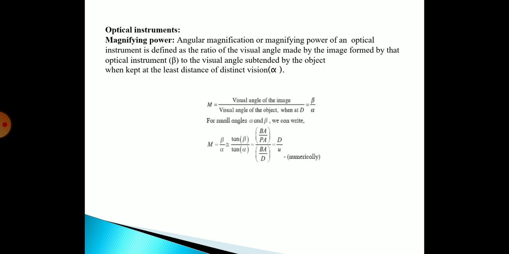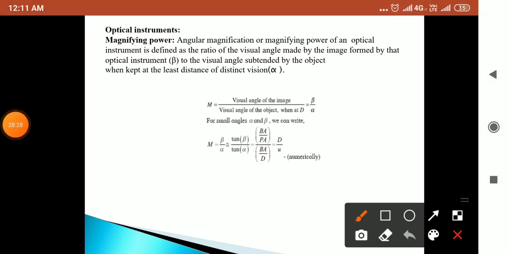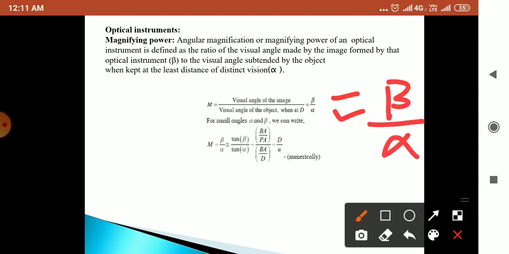So magnifying power M is equal to the visual angle of the image, beta, upon the visual angle of the object when at D, alpha. So beta by alpha will give the magnifying power for that particular optical instrument.